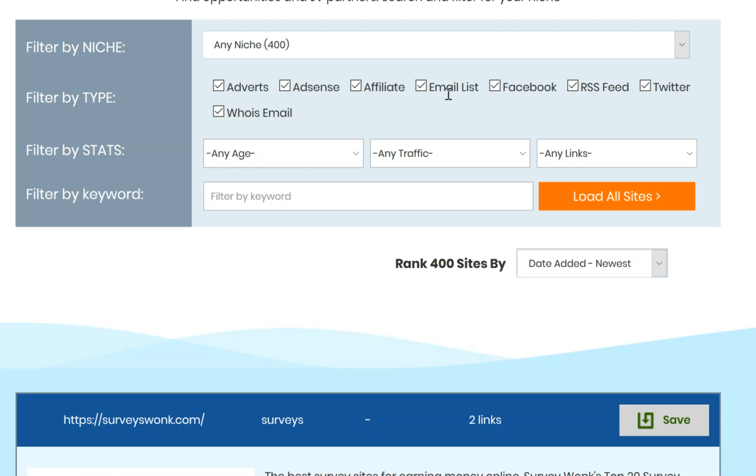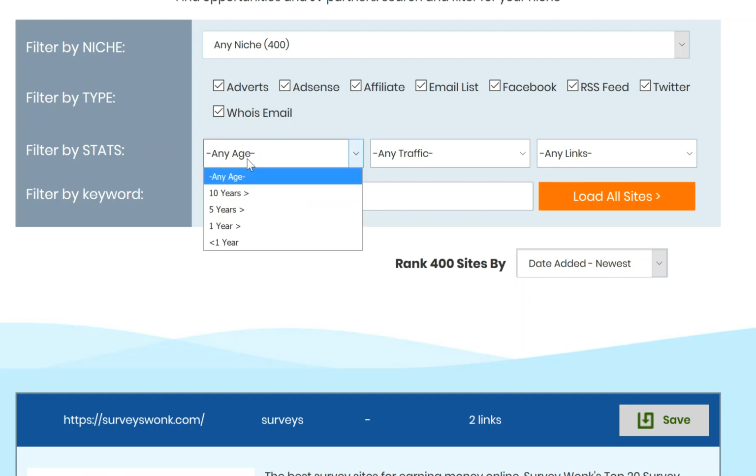Are they building an email list? If so, then they can potentially promote us via email, so we should get in touch and ask them to do that. Do they have a Facebook page or a Twitter page? As I say, we can either target that as an interest via the advertising system on either site, or we can reach out and ask them to promote us via social media, recommend us, and maybe pay them a commission. RSS feed is really for my personal use, but it basically means they have a feed of RSS articles on their site, and then Whois email allows us to see if they've got a direct email address that we can reach out to them on without having to dig around on the site.